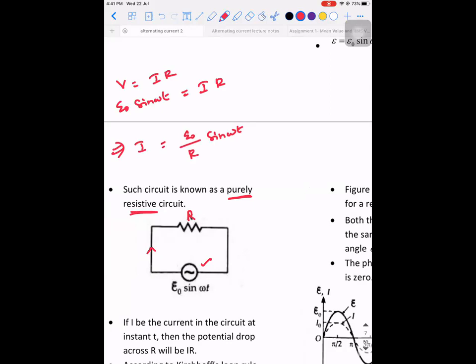What can I call this E0 by R as? I0. So I equals I0 sin omega t. Is this clear? It is the simplest derivation possible.